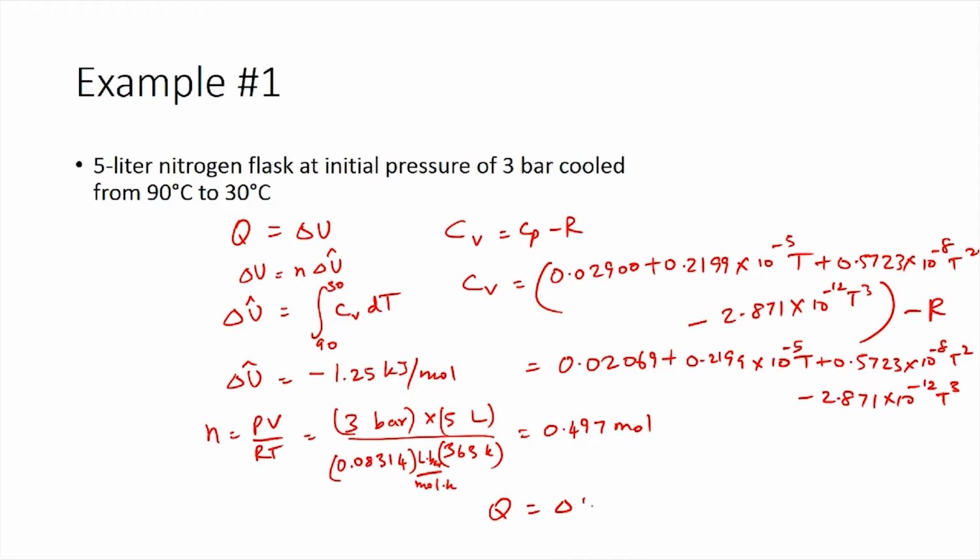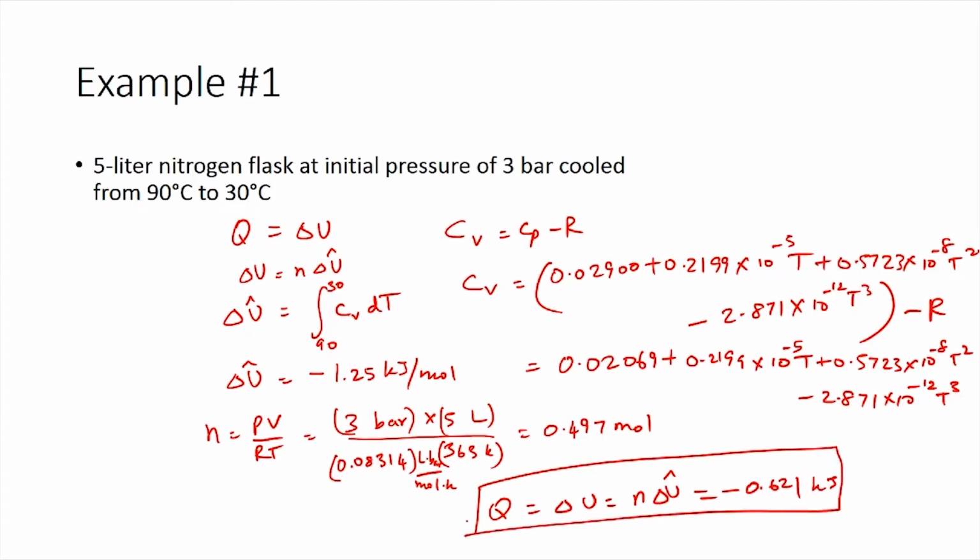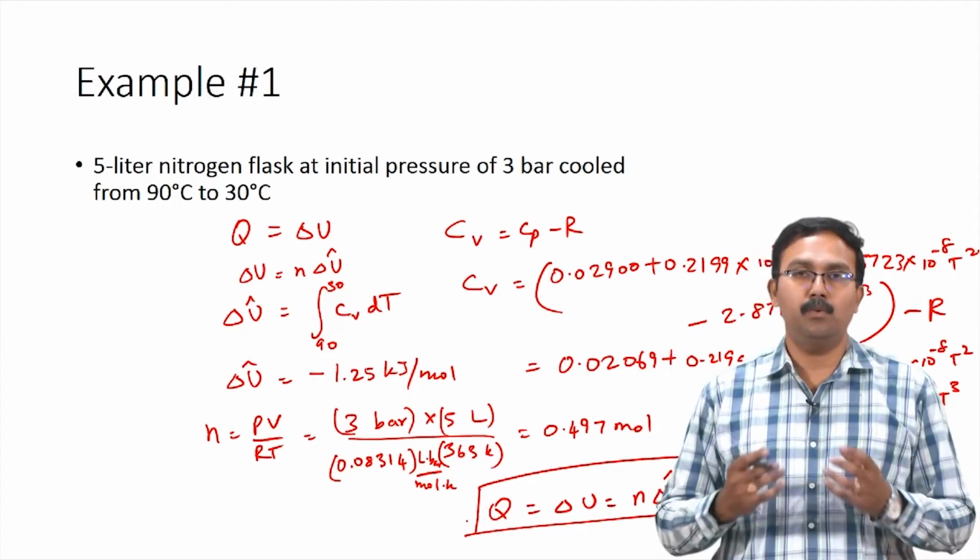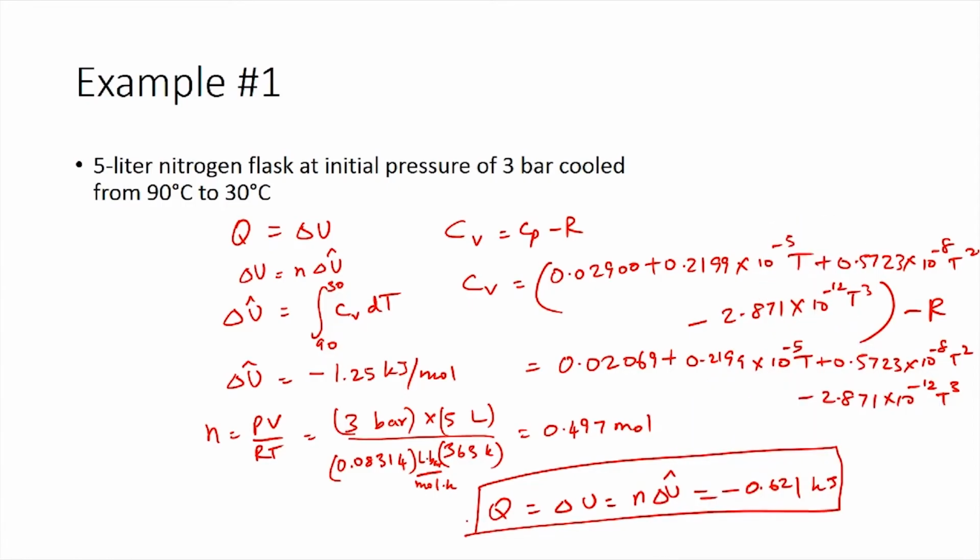So, from here we can calculate delta U or Q. Q would be equal to delta U, which is equal to N delta U cap, which is equal to minus 0.621 kilojoules. So, this is the amount of heat that needs to be removed to cool nitrogen in a 5 liter flask at an initial pressure of 3 bar from 90 degrees Celsius to 30 degrees Celsius. So, with this we have looked at two simple processes where we have calculated change in enthalpy and change in internal energy using Cp and Cv values.